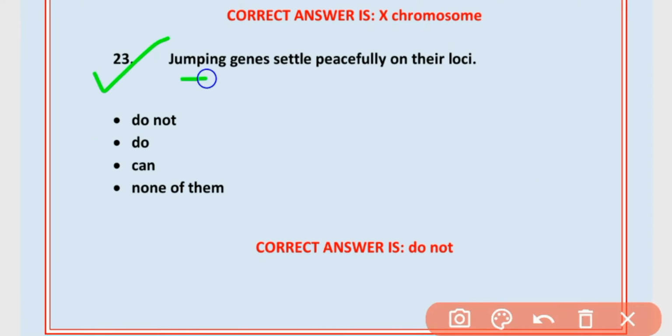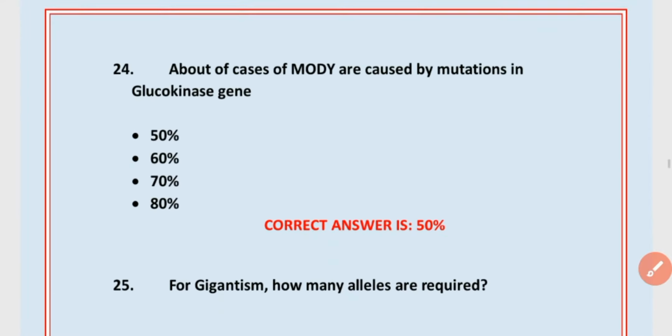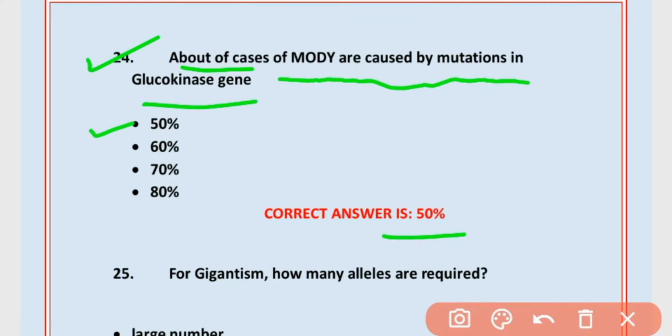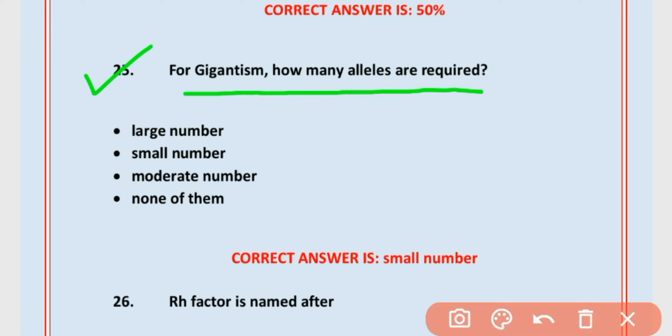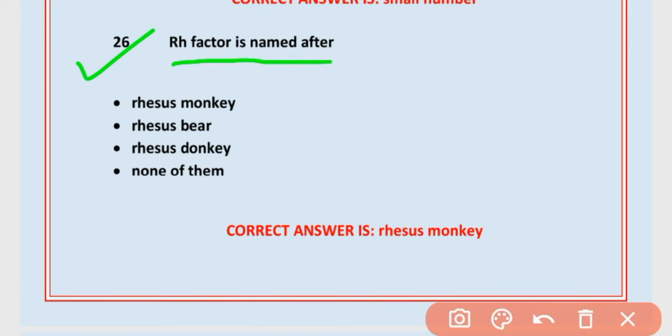23. Jumping genes settle peacefully on their loci. Do not. Option A is correct. 24. About 50% of cases of diabetes mellitus are caused by mutation in glucokinase genes. Option A is correct. 50%. 25. For gigantism, how many alleles are required? Small number of genes. Option B is correct. 26. Rh factor is named after rhesus monkey. Option A is correct.